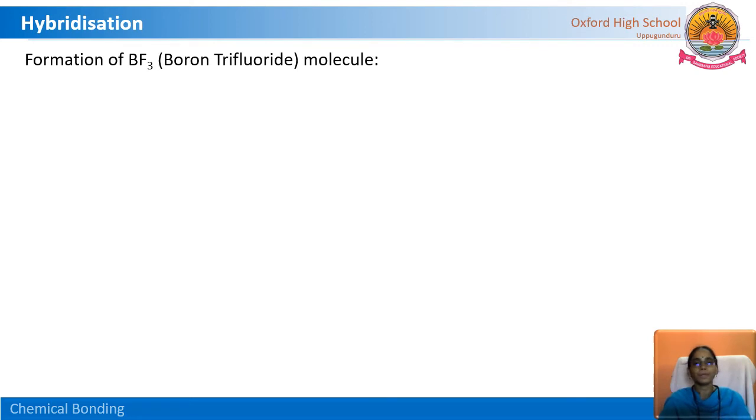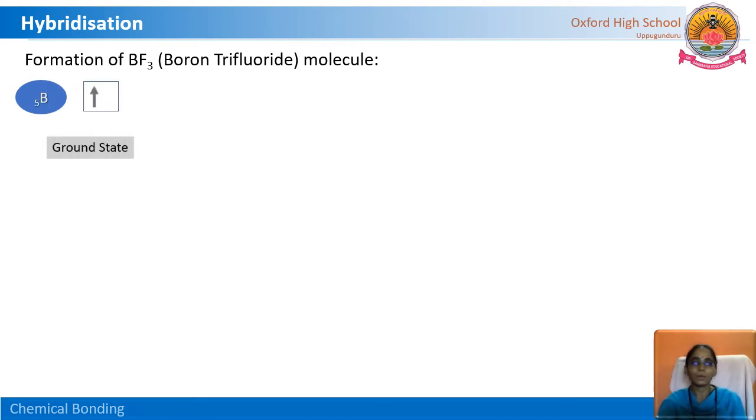Similarly, one more molecule, that is boron trifluoride. We have also seen this in the VSEPR theory, valence electron pair repulsion theory, along with beryllium chloride. This one is also electron deficient. The three fluorine atoms completely attain the octet, but not the boron. Even so, boron participates in the chemical reaction and makes covalent bonds with fluorine. How does the hybridization happen in boron? Let us see.